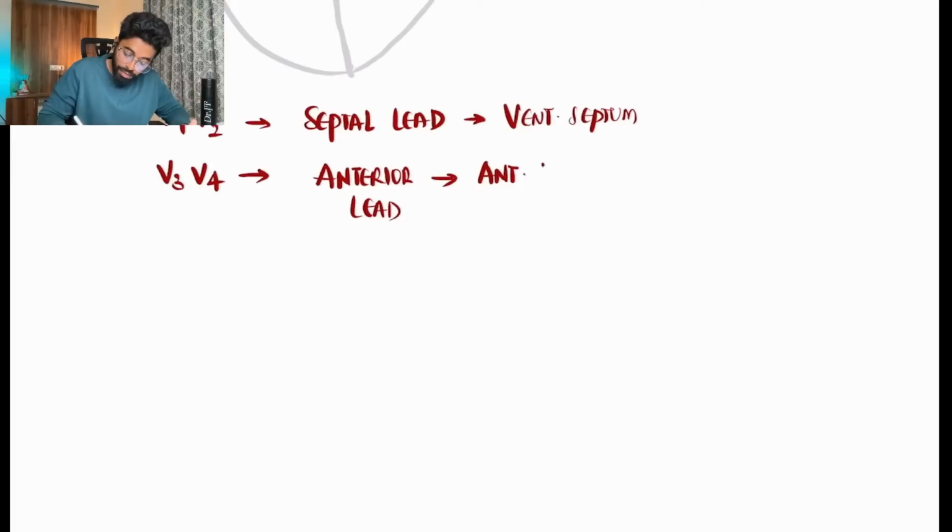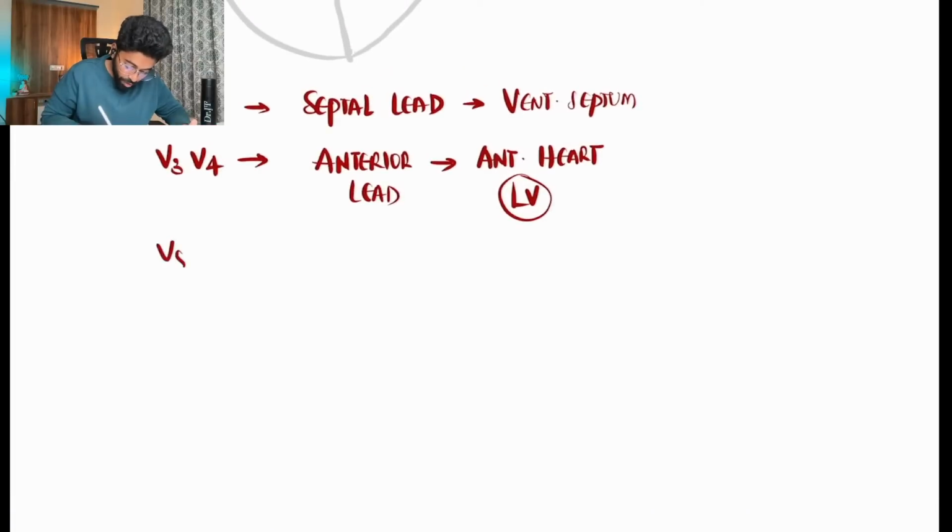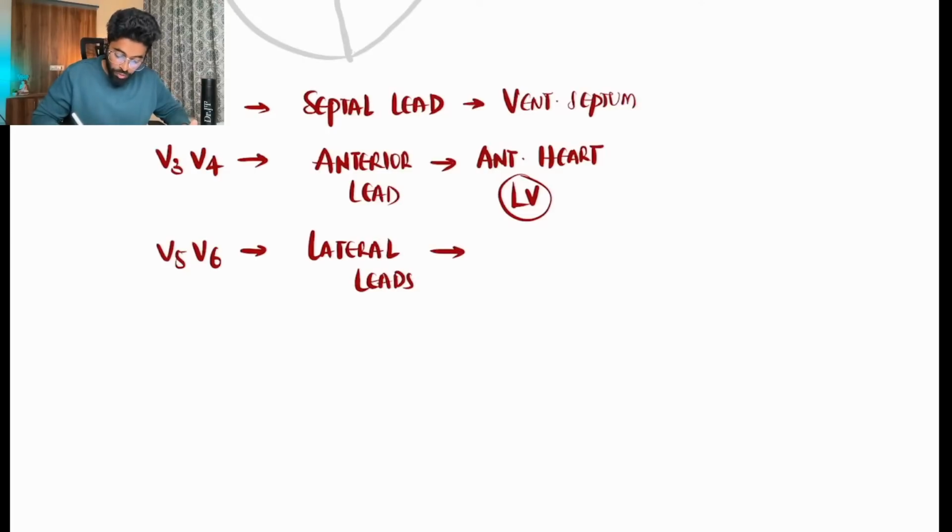The anterior heart is mostly occupied by the left ventricle, and we have V5 and V6, which are lateral leads, which are looking onto the lateral side of the heart.